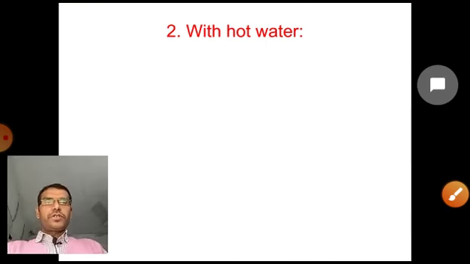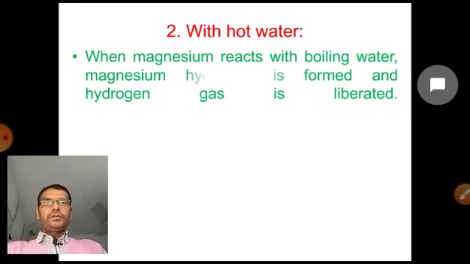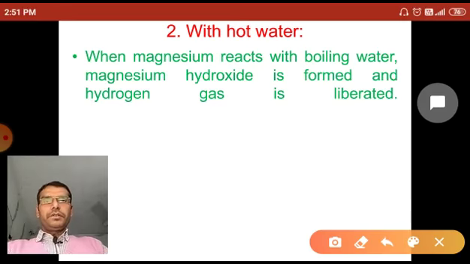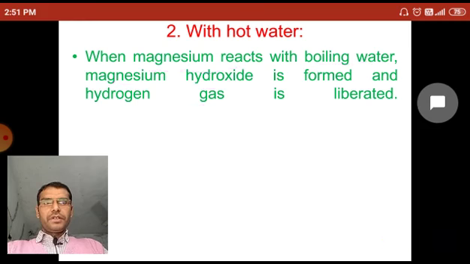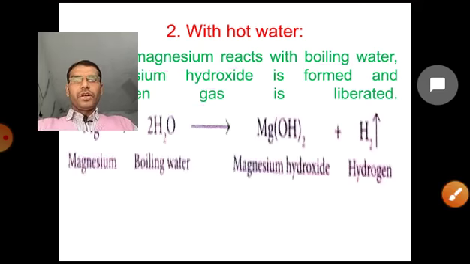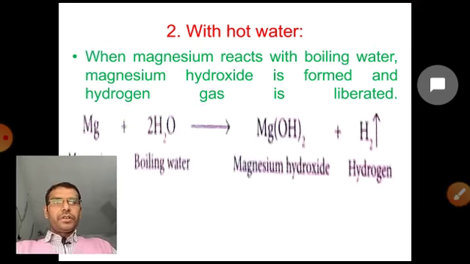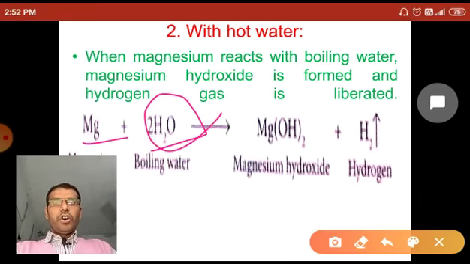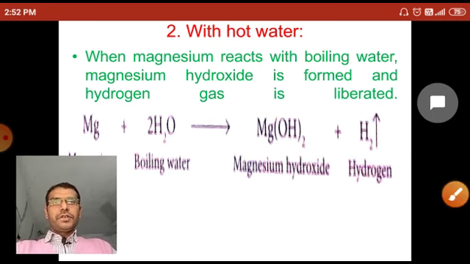Now with hot water, some metals also react, for example magnesium. Magnesium reacts with boiling water to form magnesium hydroxide and liberate hydrogen gas. Let's see the reaction. When magnesium reacts with hot boiling water, it forms magnesium hydroxide and liberates hydrogen gas.